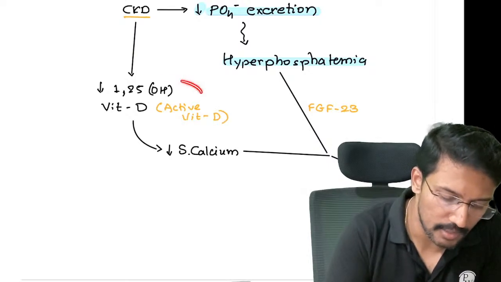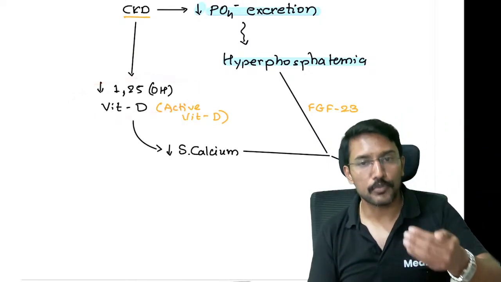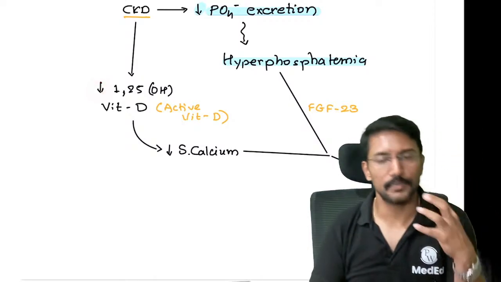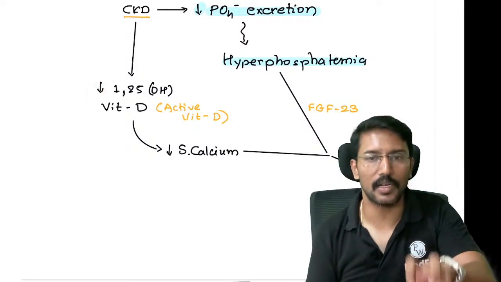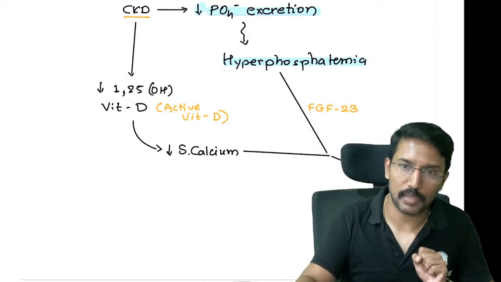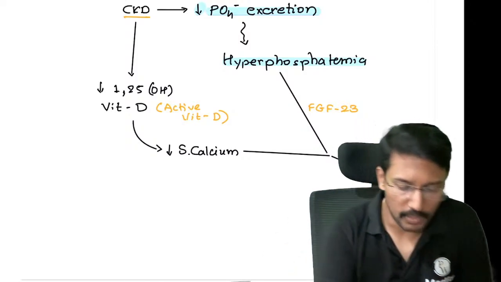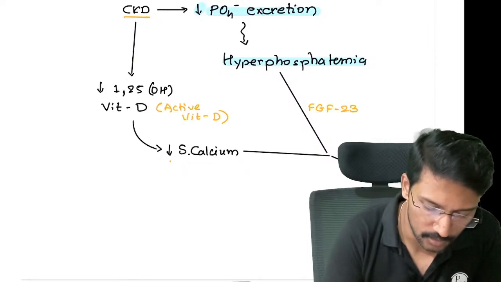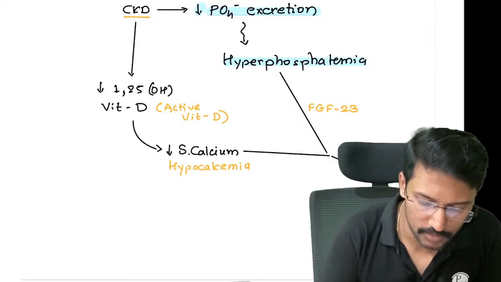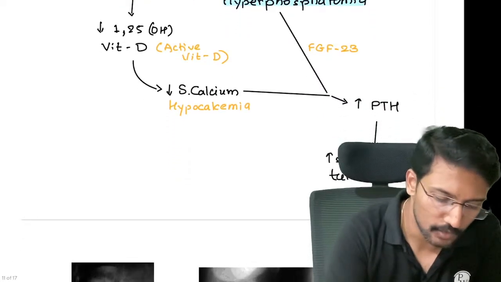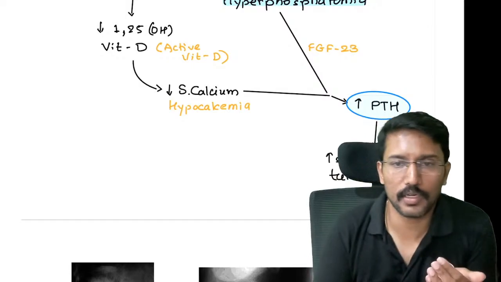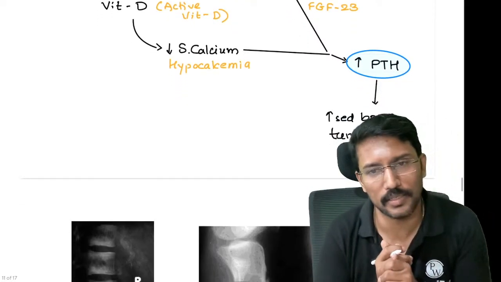And we know that vitamin D is required for the absorption of calcium from the intestine. So if the vitamin D levels decrease, then I will not be able to absorb sufficient amount of calcium from the intestines, from my food, as well as calcium reabsorption from the kidneys. So that will lead to decreased calcium levels, or in other words, hypocalcemia. That is also a stimulus for the production of parathormone. So parathormone levels in patients with CKD increase. Now what should I call it? Primary hyperparathyroidism or secondary?